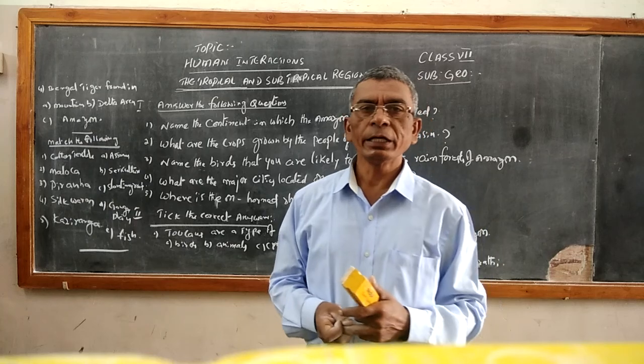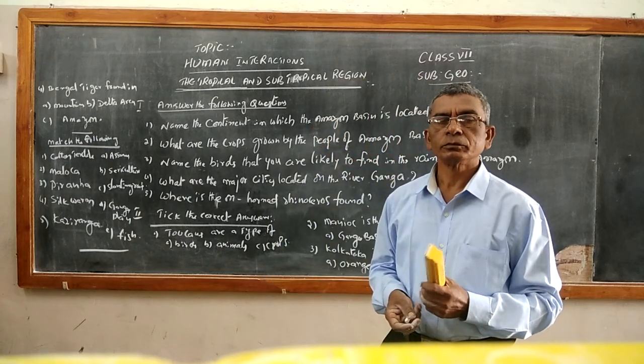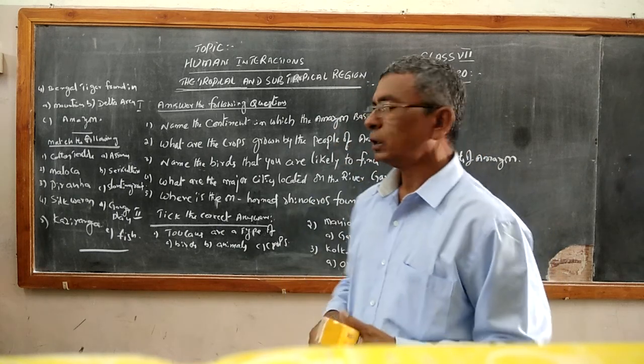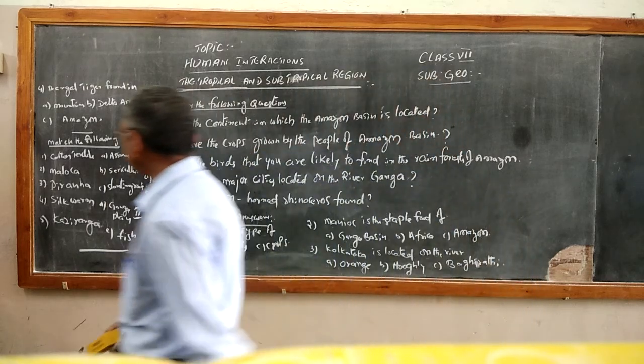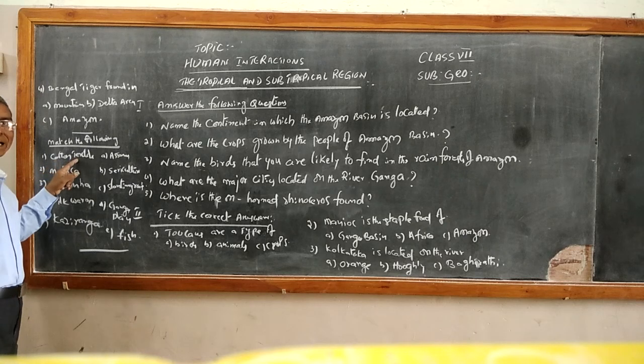And third one, come to match the following. They are given group A and group B. This side you take down. Number 1, cotton textiles.